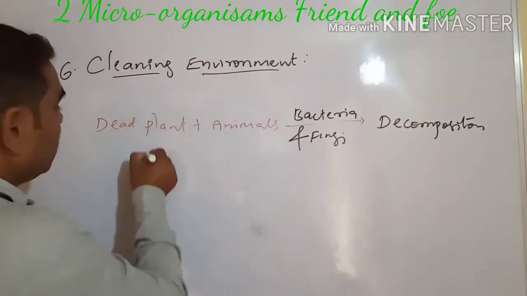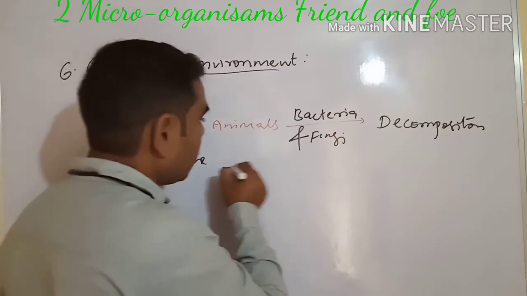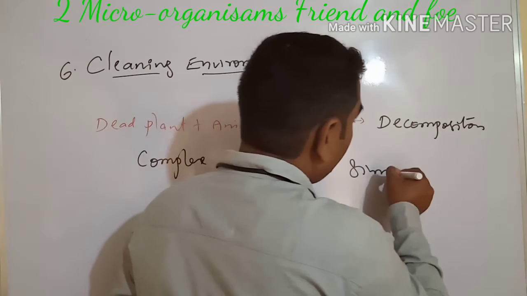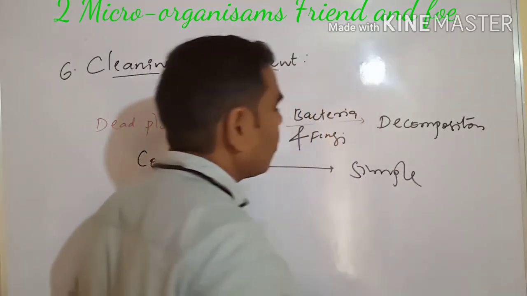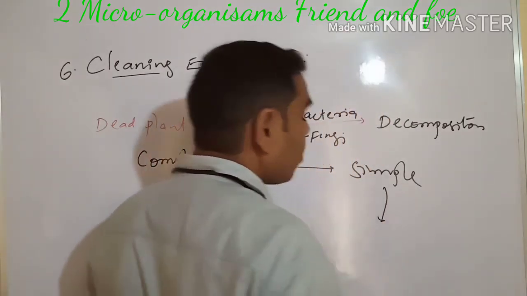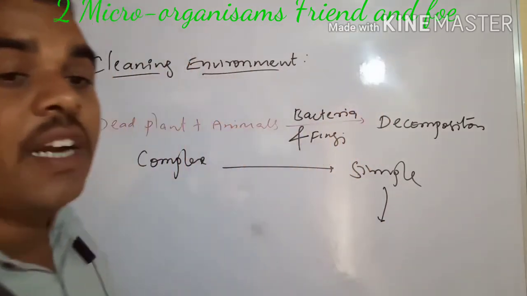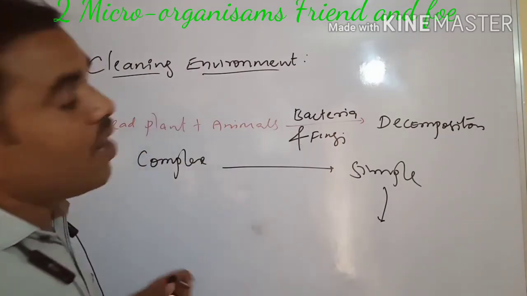Complex substances are converted into simple substances. These simple substances are given to the plant, and again the plant grows healthy. This is how our environment is cleaned.